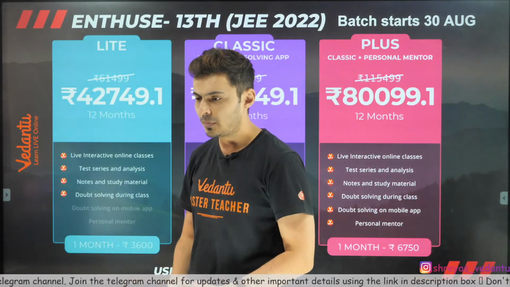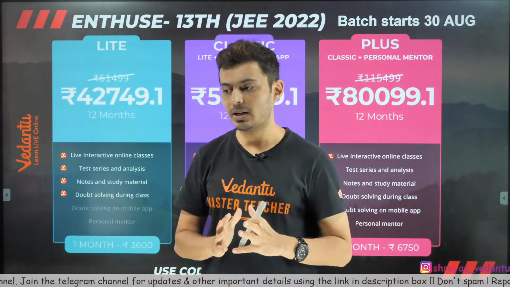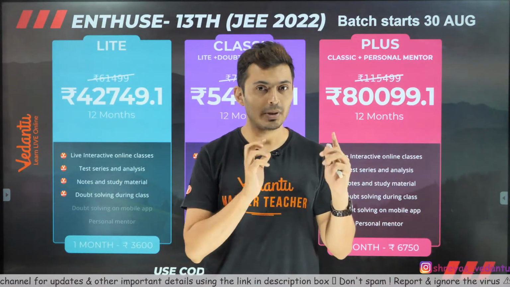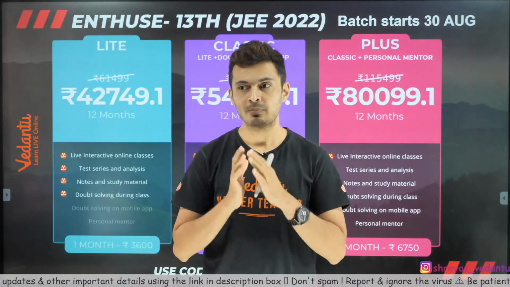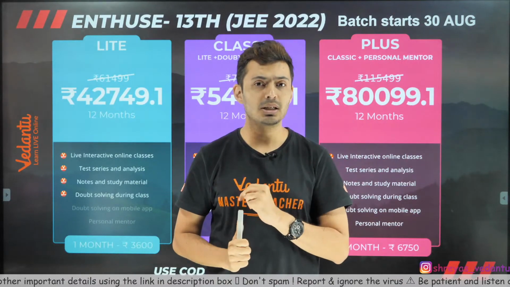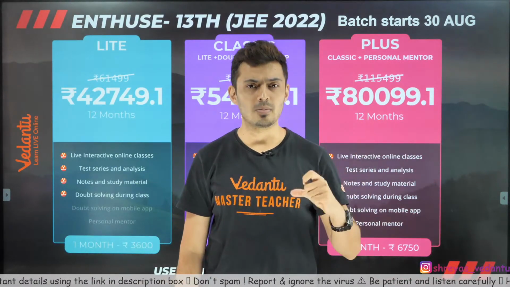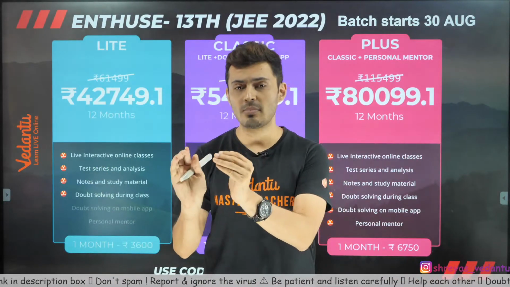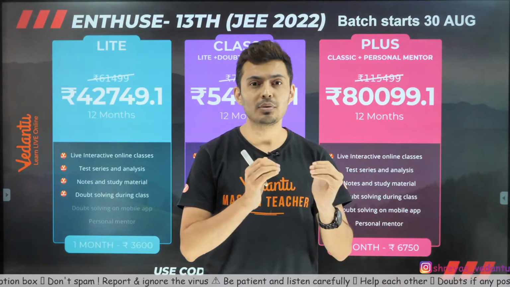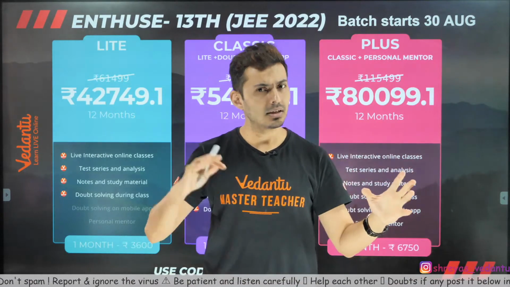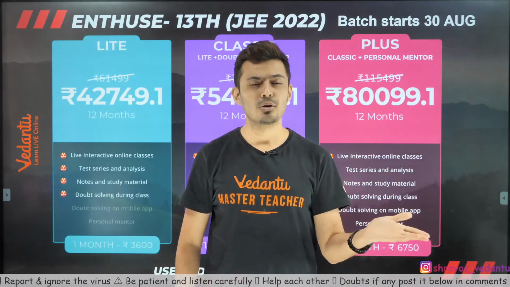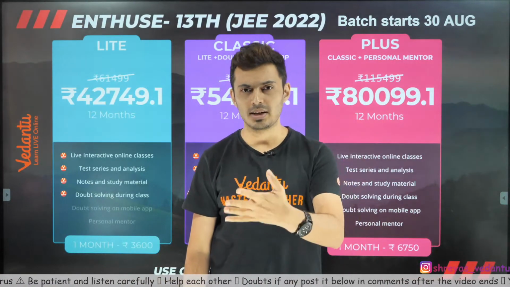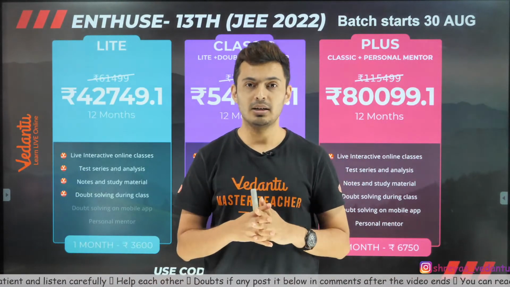The review of the paper: the papers are slightly tougher, lengthier or more calculative compared to the February, March or July attempts. Second observation: they have certain types of questions which they are kind of repeating. Third, they are pushing the boundaries of what the student knows, at least in physics. They are asking things which generally people do not study so much, but it is there somewhere in the book or in HC Verma or somewhere else. That's what they are trying to do.